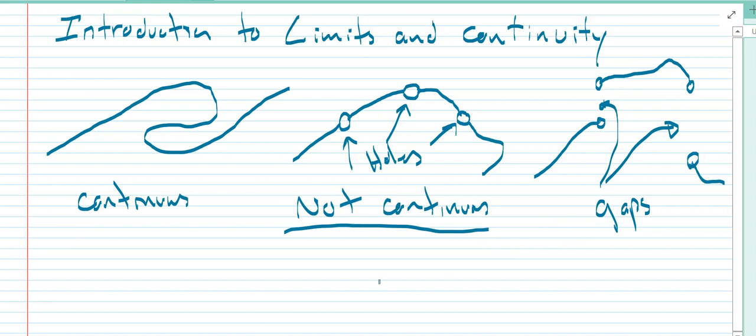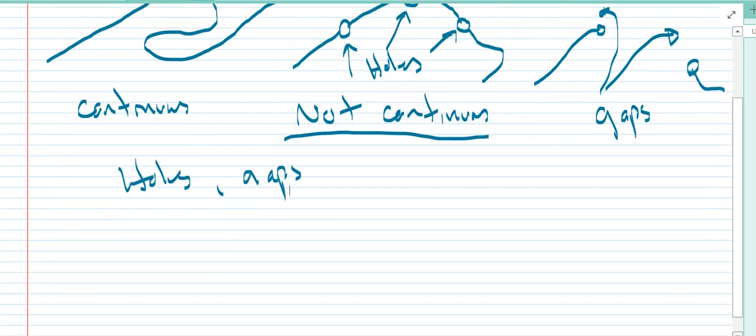So we have two ways that a function will not be continuous: holes and gaps. And so we want to take a look at each one of those in terms of the idea of limits. All right, so let's take a look at holes.